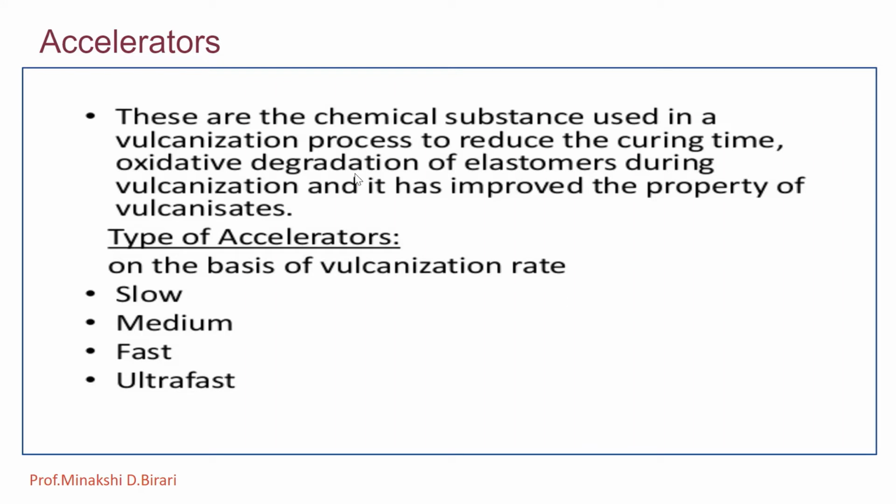So accelerators are nothing but the chemical substances which are used in the process of vulcanization. They reduce the curing time and oxidative degradation of elastomers, and improve the properties of vulcanizates.